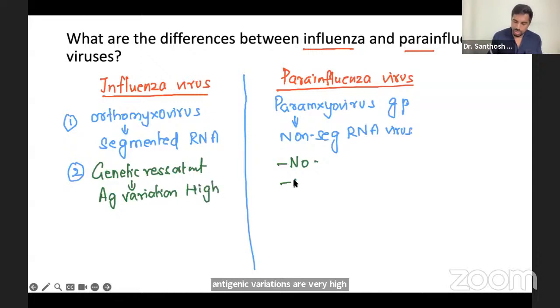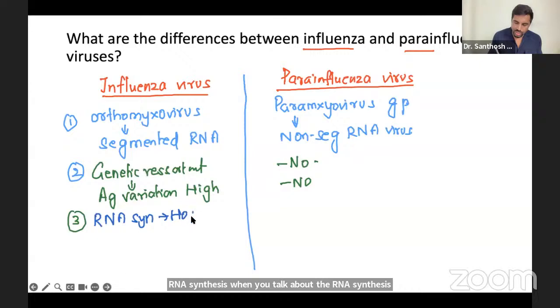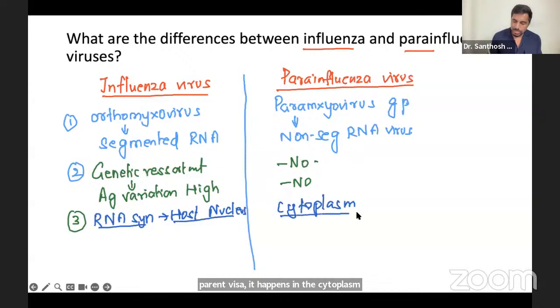Here, no. Now, next point, RNA synthesis. It happens in the host nucleus. Influenza is always in the nucleus. Para-influenza, it happens in the cytoplasm. That's it. Nothing much.